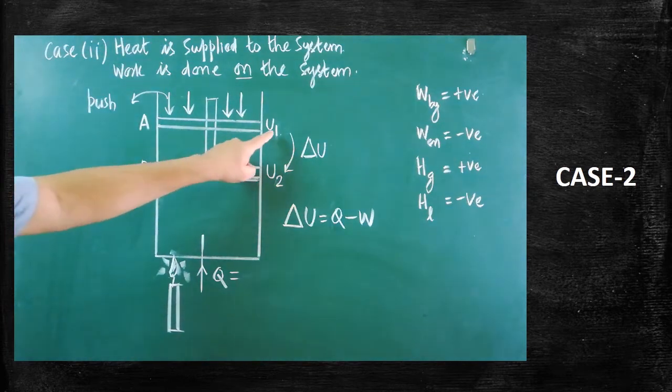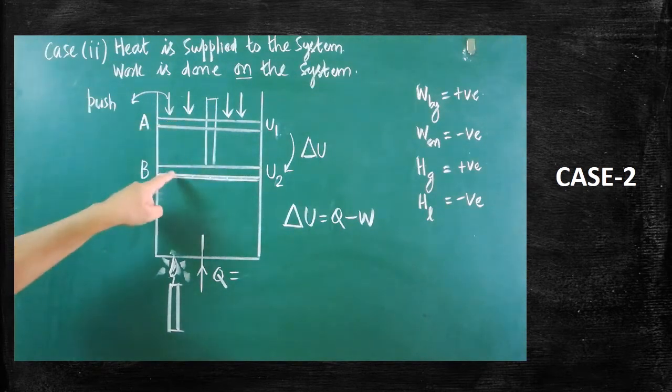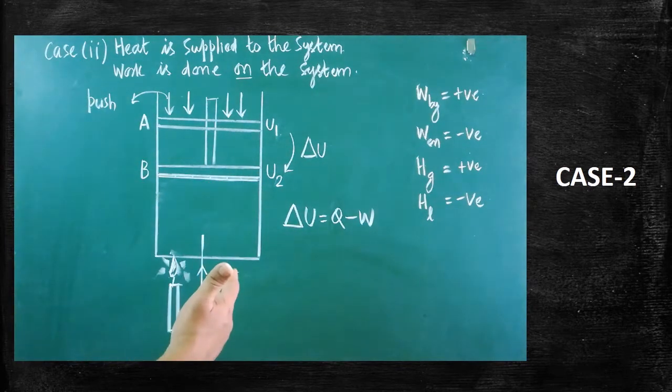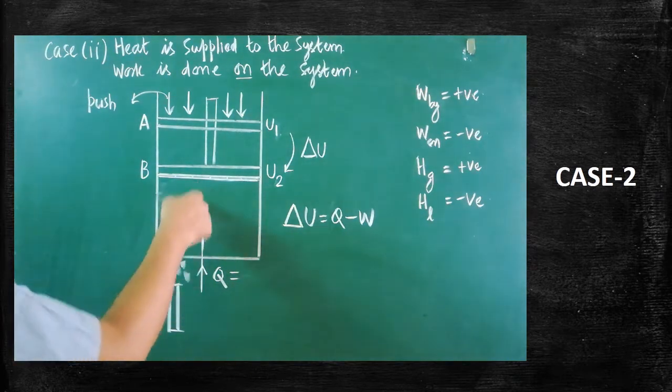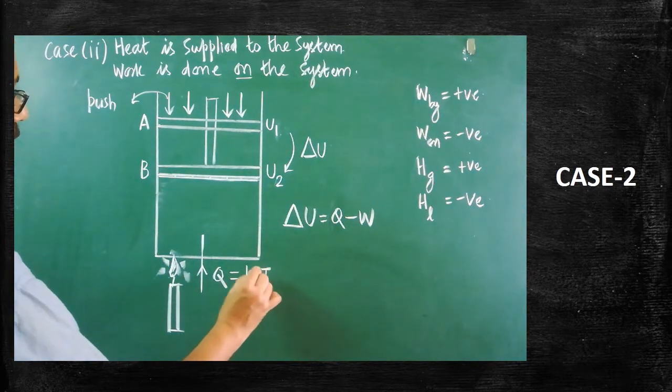So the initial internal energy can be taken as U1 in the position A. After bringing the piston from A position to B position, the new internal energy is U2. We have to check whether the internal energy increases or not. Are you clear? How to find out? Let us assign some value. Here heat is supplied to the system. Let us imagine 10 joule amount of heat is given.